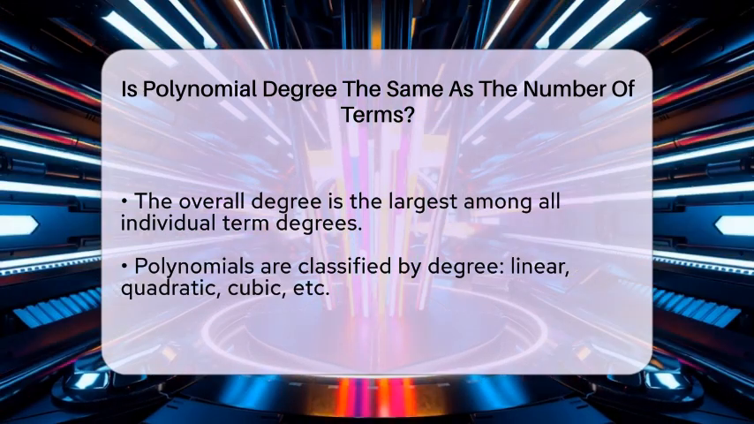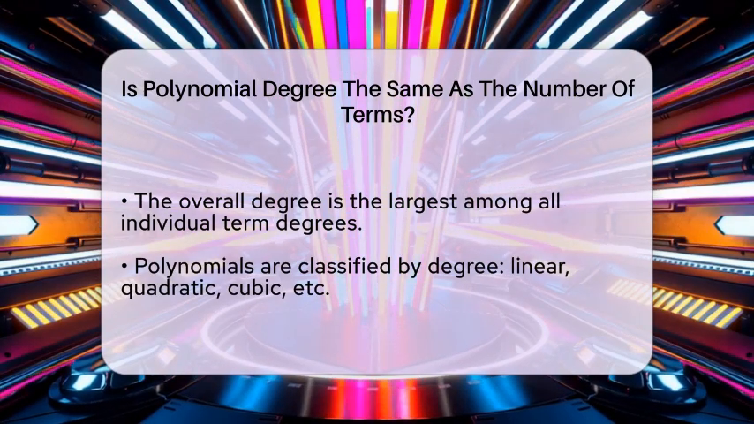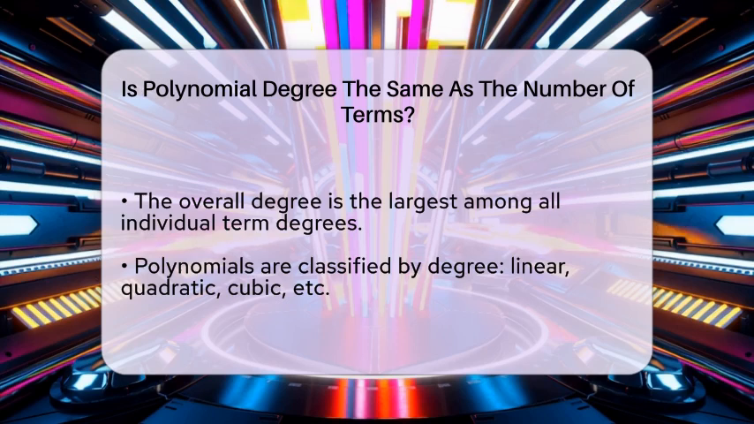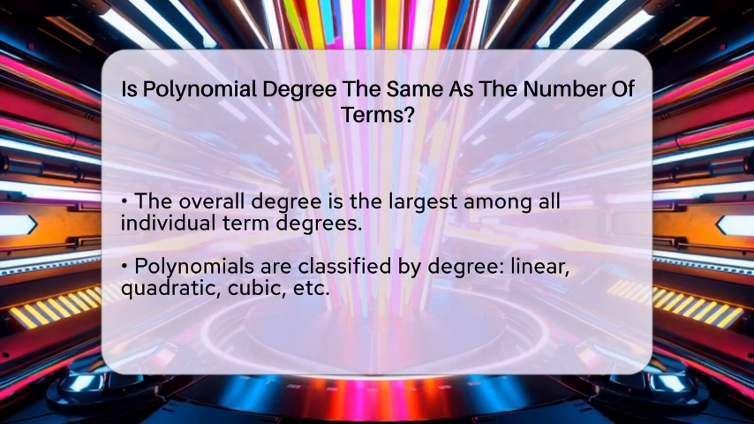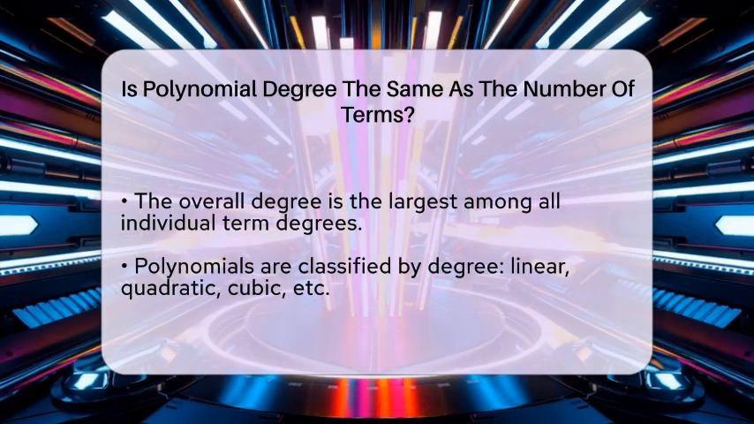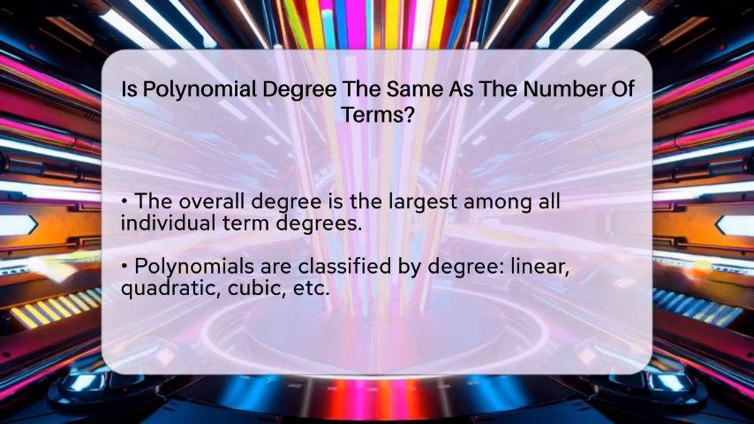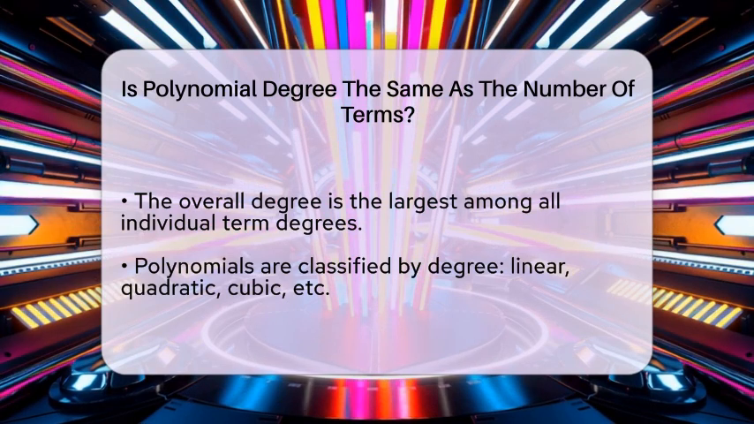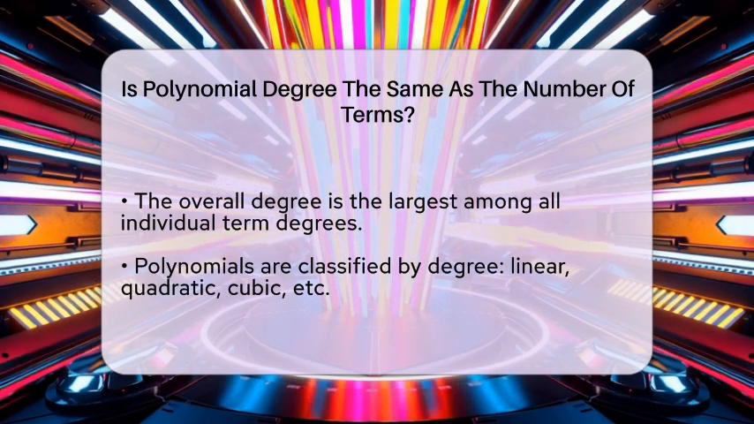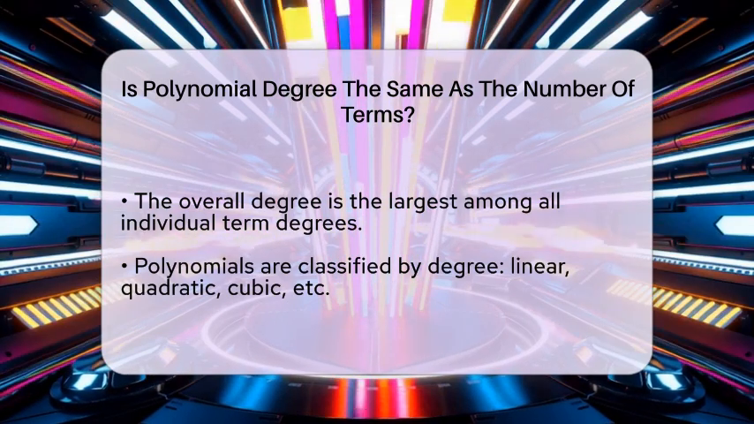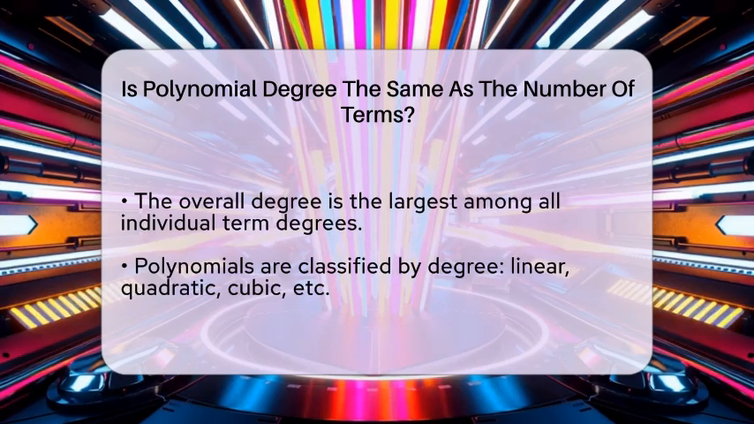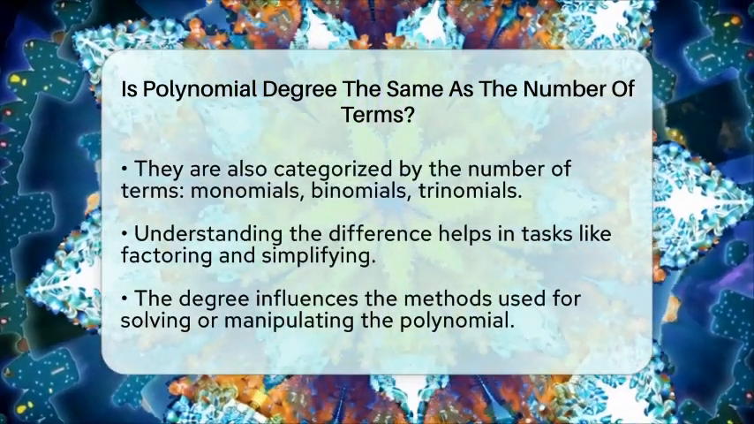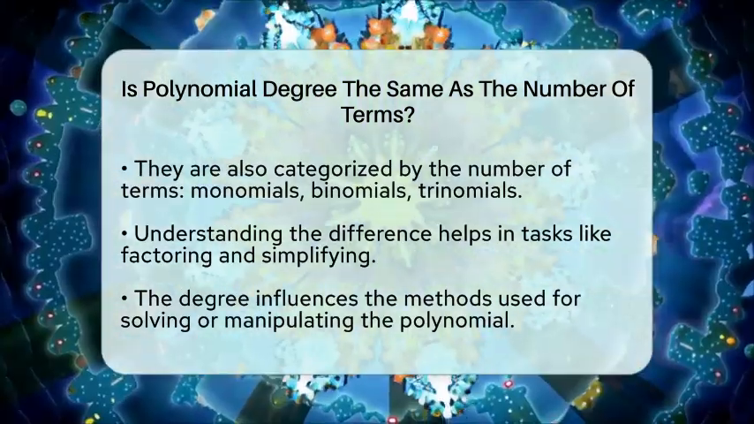Each term's degree is determined by the sum of the exponents of the variables in that term. The overall degree of the polynomial is the largest of these individual term degrees. When classifying polynomials, we look at their degree to decide if they are linear, quadratic, cubic, or higher. We also categorize them by the number of terms, like monomials with 1 term, binomials with 2, and trinomials with 3. Knowing the difference between degree and number of terms helps when working with polynomials.